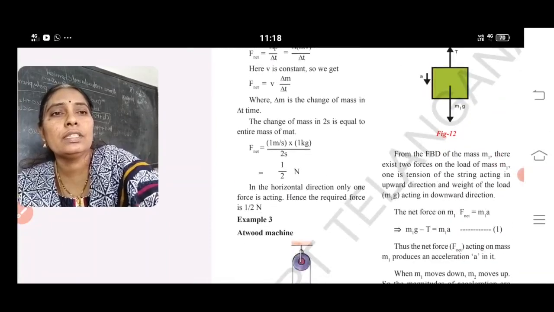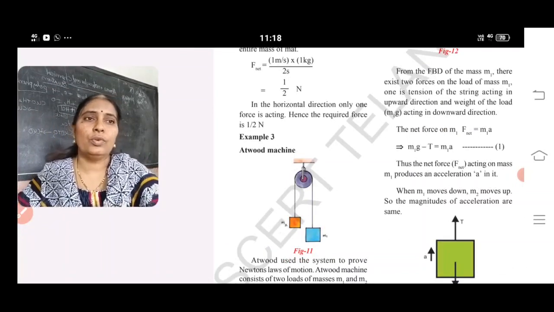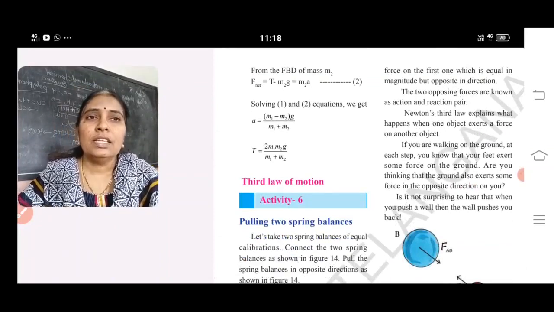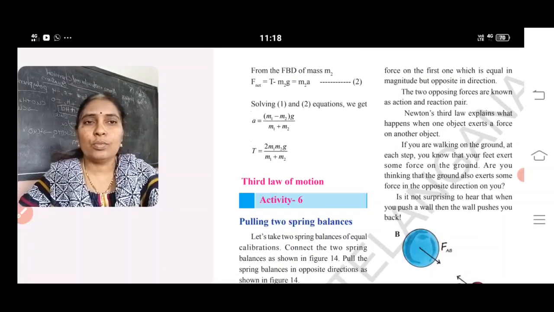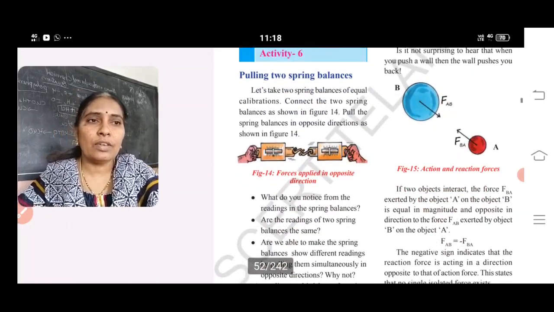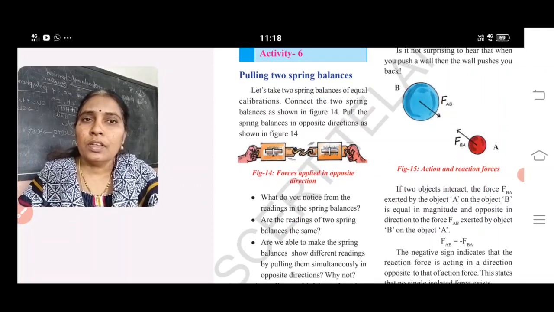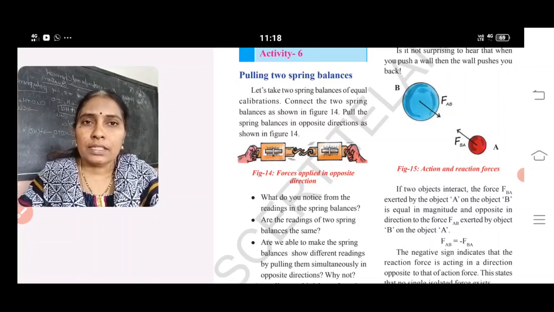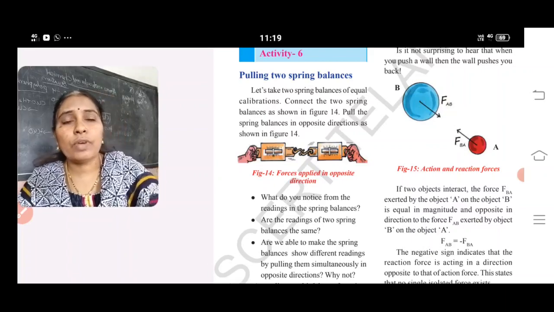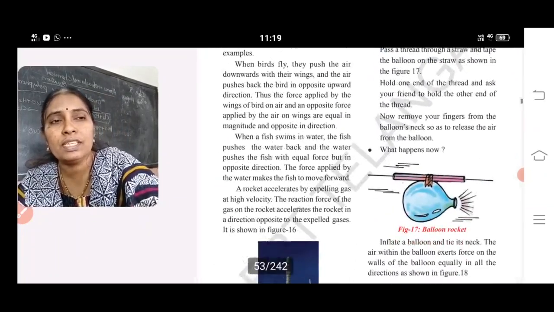And third, this is also important, a good example, the most important diagram, figure 11. Try to understand that. The concept of the third law: for every action there is an equal and opposite reaction, which is Newton's third law. Many examples are given, action and reaction. If you push a bench, in return your hand will also feel pain. If you hold and lift a bag, in return you feel pain. Why? Because the bag also applies force on your hand. So for every action there is an equal and opposite reaction.